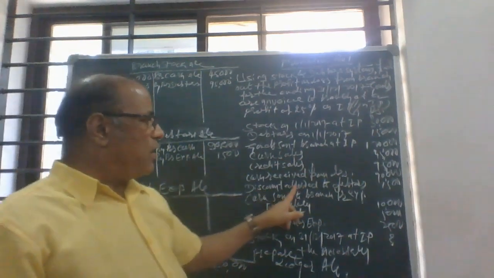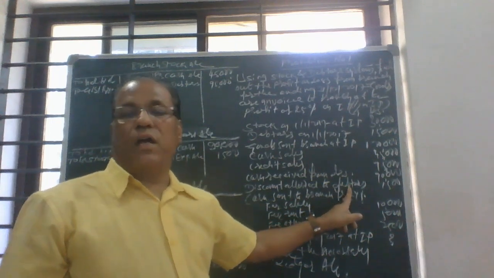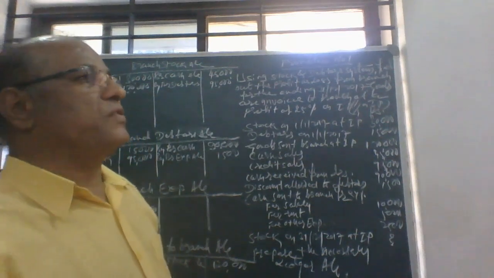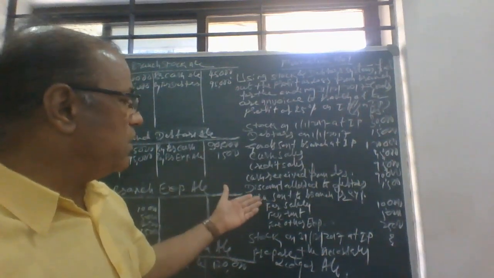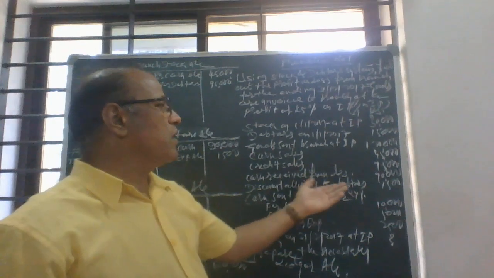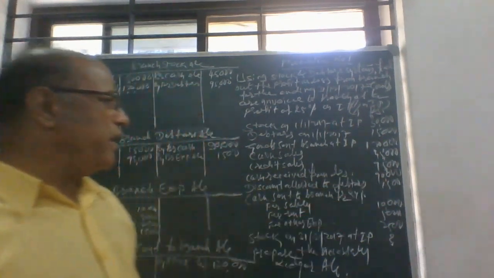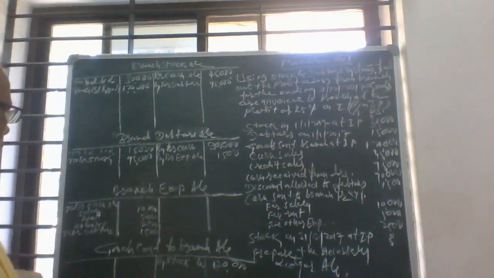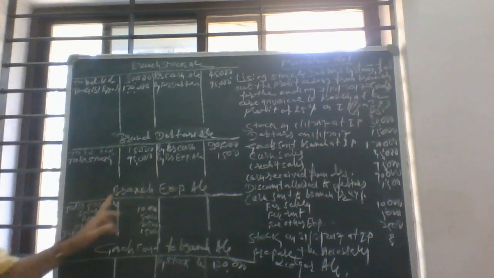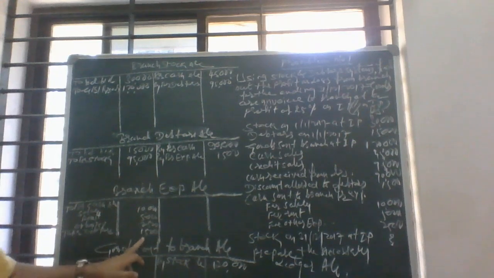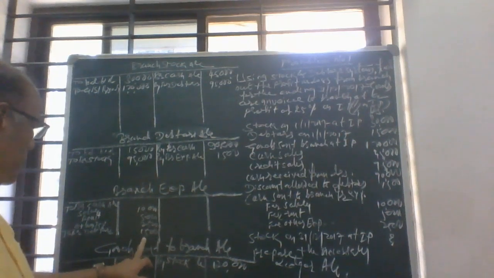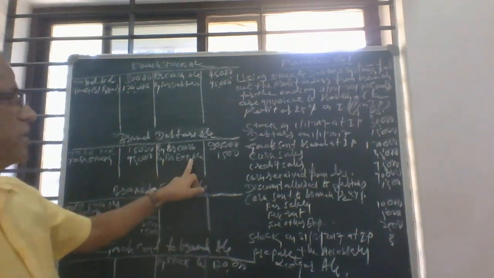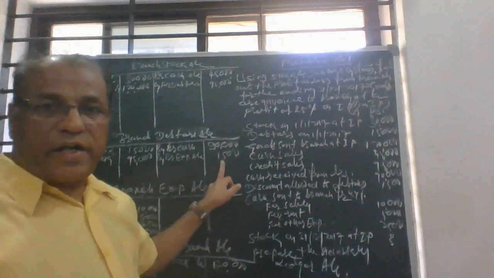Then discount allowed to debtors. This is an expense incurred by the branch, as they have given a discount to the customers, 1,500. For this, the entry will be: Branch expenses account debit to branch debtors account 1,500. So the branch debtors account is credited by branch expenses account 1,500.